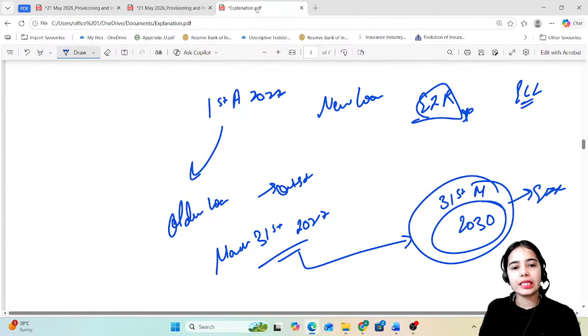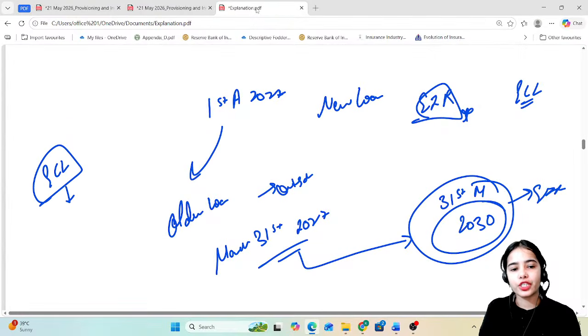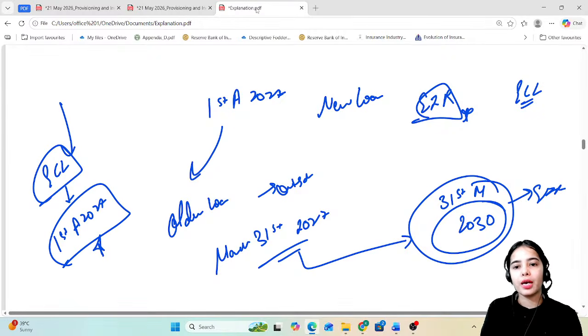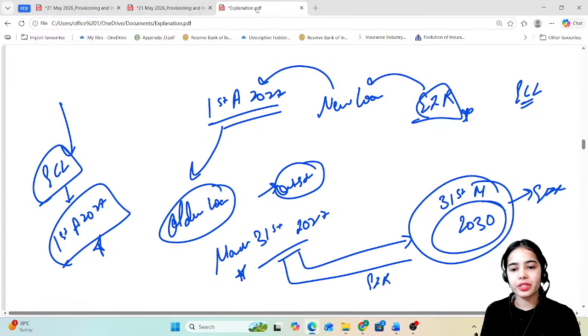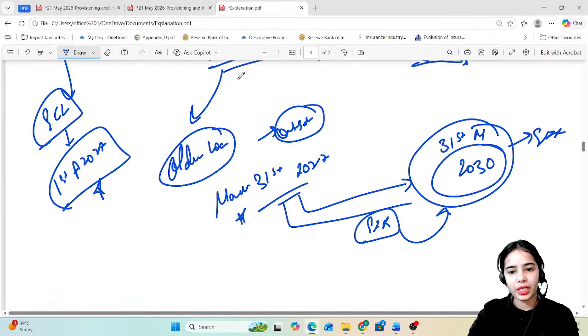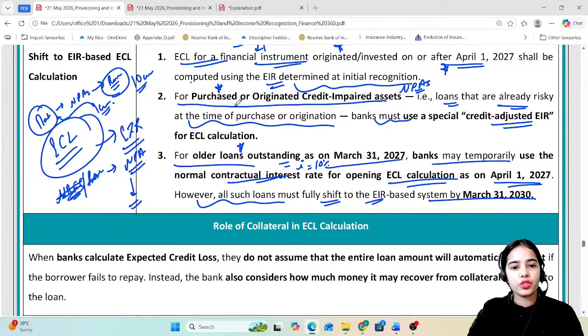So basically the expected credit loss calculation will start from 1st of April 2027, and all the banks have to shift to the ECL framework. The EIR, effective interest rate, applies to new loans from 1st April 2027, but for the older loans still outstanding from March 31st, 2027, the EIR criteria has to be followed from 31st March 2030. So this is the idea.